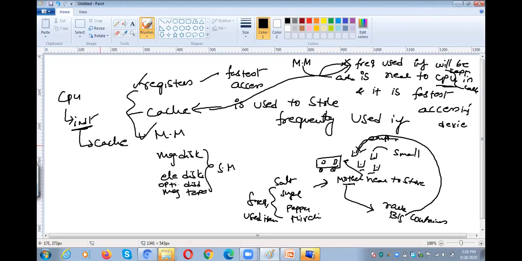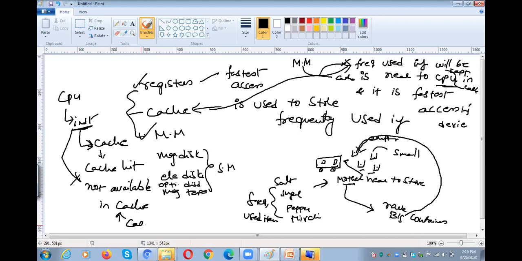If the instruction is available in the cache, then it is called a cache hit. If the instruction is not available in the cache, then it is called a cache miss.